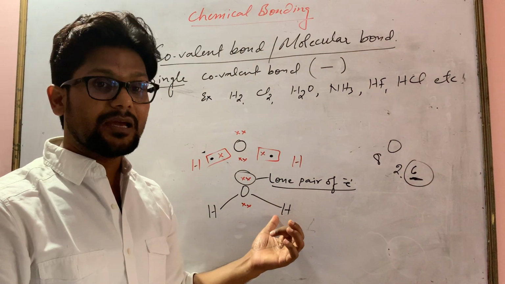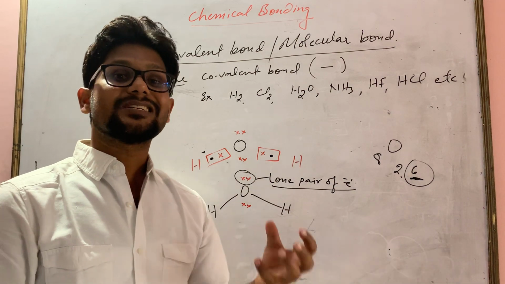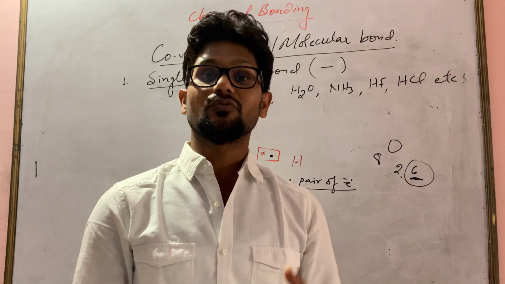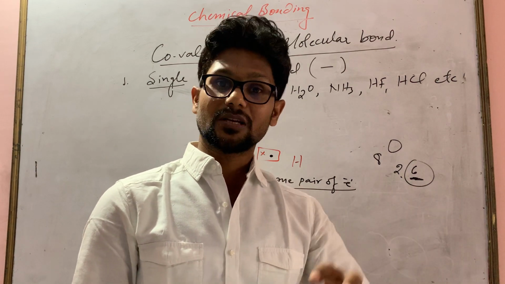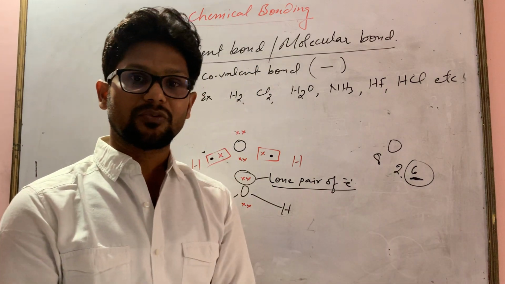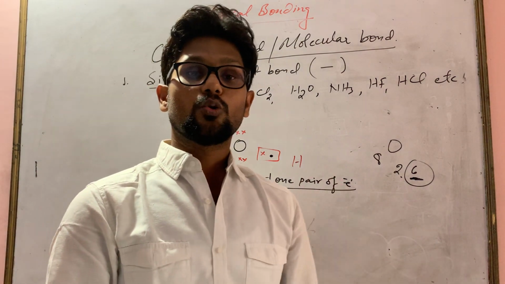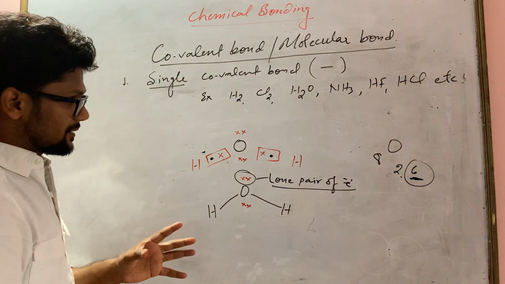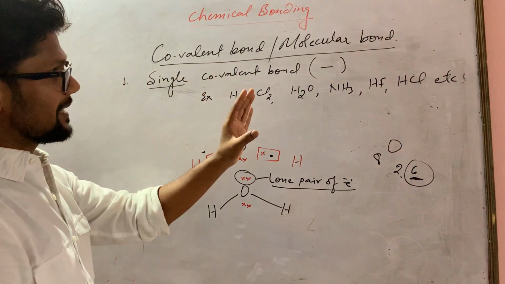And what is a bond pair? The pair of electrons of an atom in a molecule which takes part in bonding is known as a bond pair of electrons. So a question can come, what is a bond pair of electrons and what is a lone pair of electrons? Right? So you understood what a single covalent bond is.